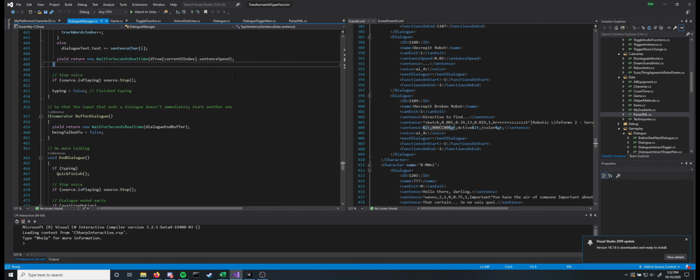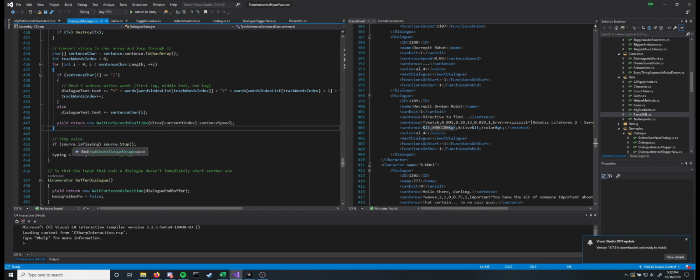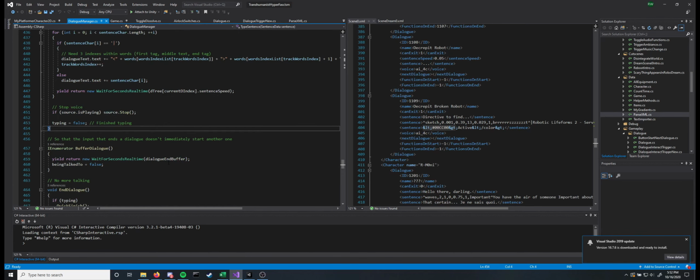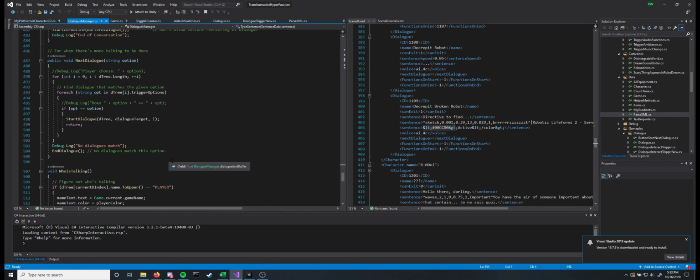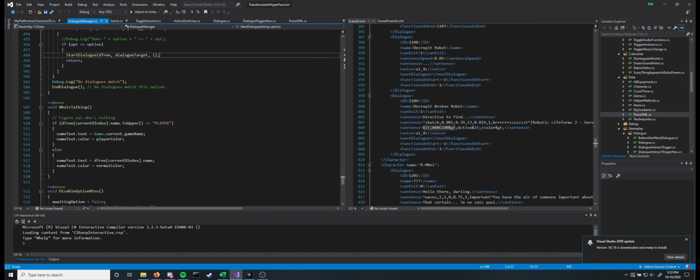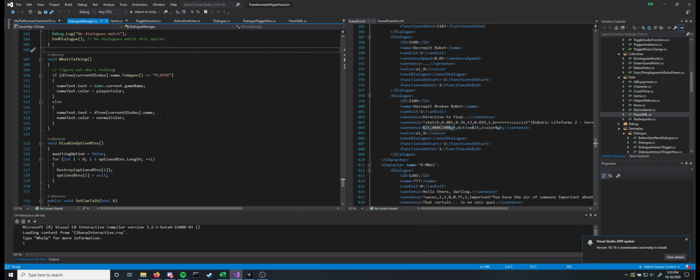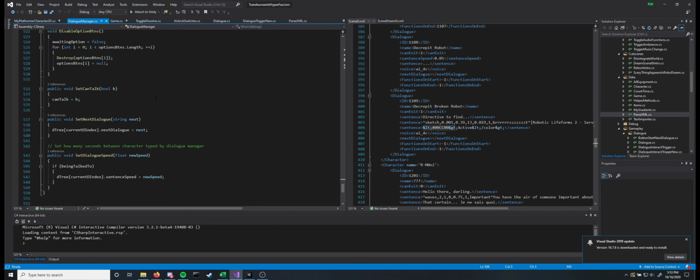And of course, once you've reached beyond this closing brace, the entire dialogue has been typed out, at which point we want to stop that voice that's looping as it types and set typing to false. And I think with that, we've pretty much gone through all this. This next dialogue is given a string. It says option. It can also be a next dialogue, and it loops through the array, the D tree, which is the array of dialogues that it has, and sees if any of those dialogues have trigger options that match option. And if so, then we just start next dialogue with that one as the starting index. Beyond that, that's pretty much what my dialogue manager looks like.